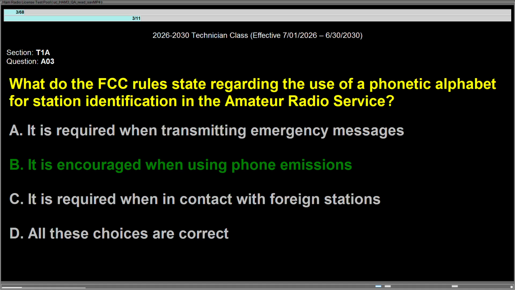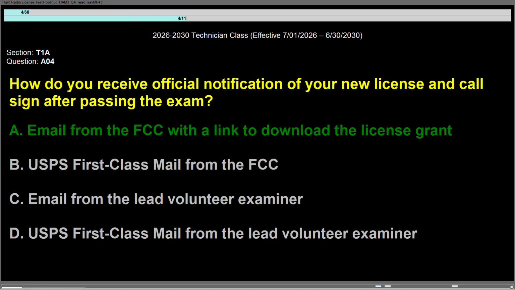Question Alpha 03, what do the FCC rules state regarding the use of a phonetic alphabet for station identification in the amateur radio service? Answer is B, it is encouraged when using phone emissions. Question Alpha 04, how do you receive official notification of your new license and call sign after passing the exam? Answer is A, email from the FCC with a link to download the license grant.